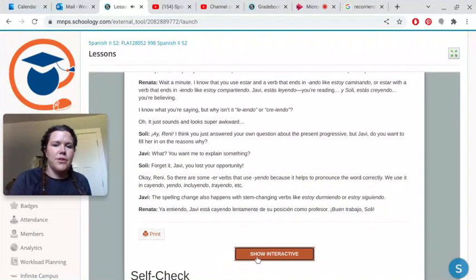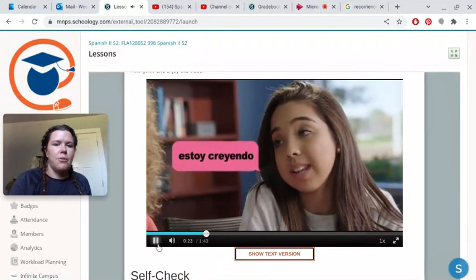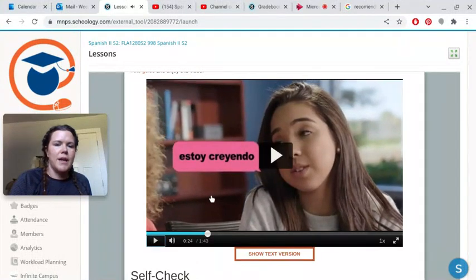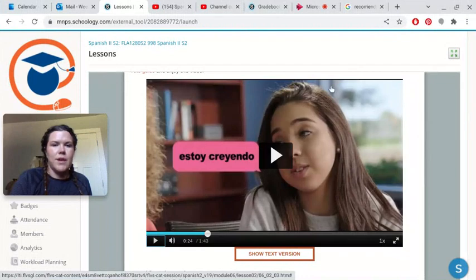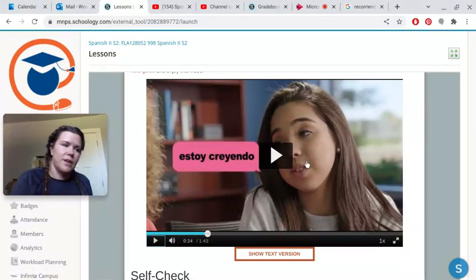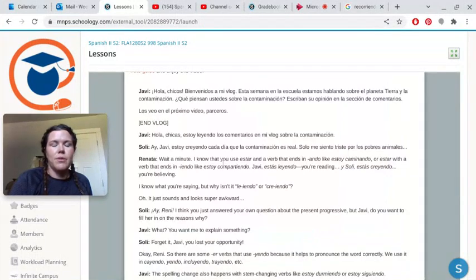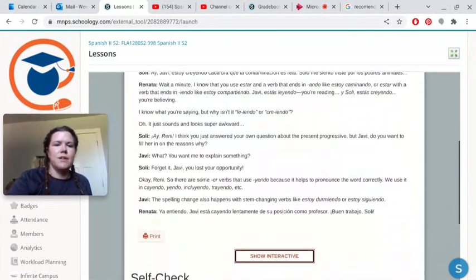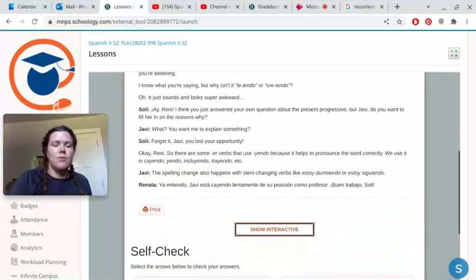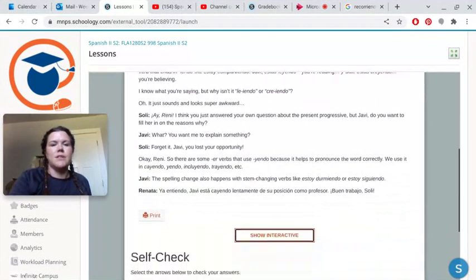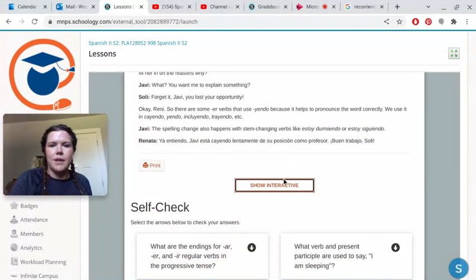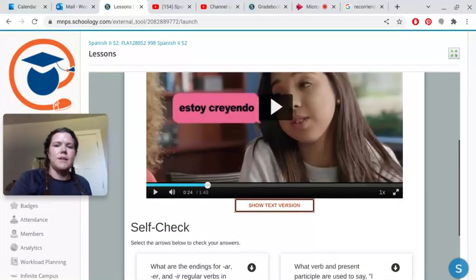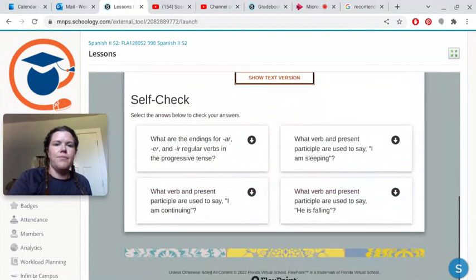Okay, so what I'm trying to show you here is that you can kind of go back and forth, but you could push play here. I would really just watch it because if you can't see their mouths moving, then it's really hard to follow along. But when you're done, or if you have a printer, you can print this out. This is the script of what they're saying. And this is always available whenever there's a video with Javi. So you can actually see a script of exactly what they're saying. So you have those two ways of accessing that video.